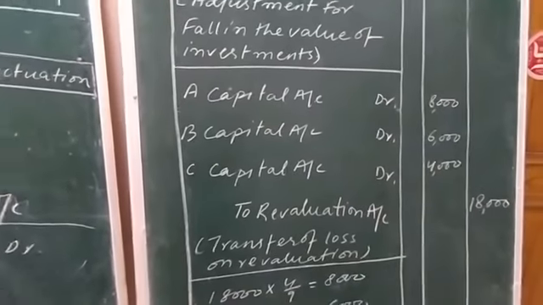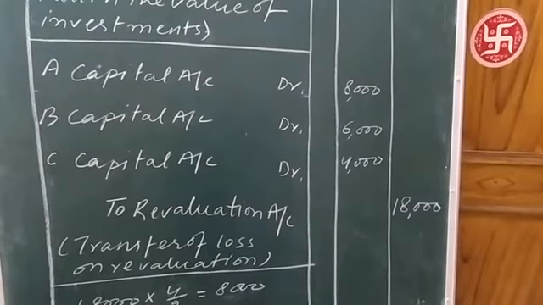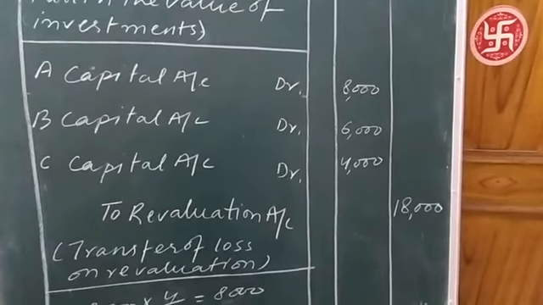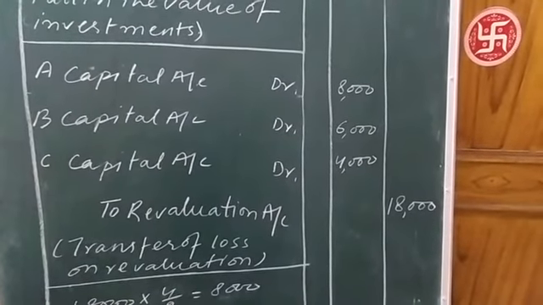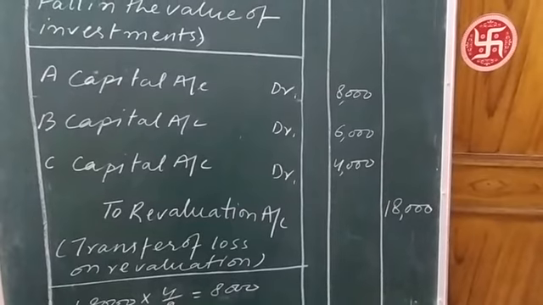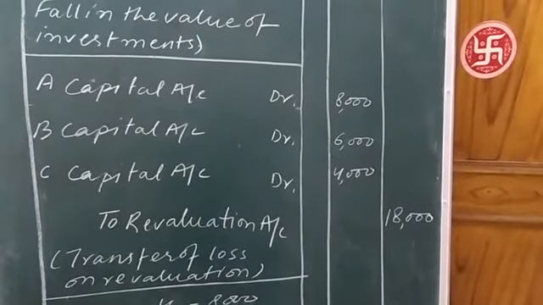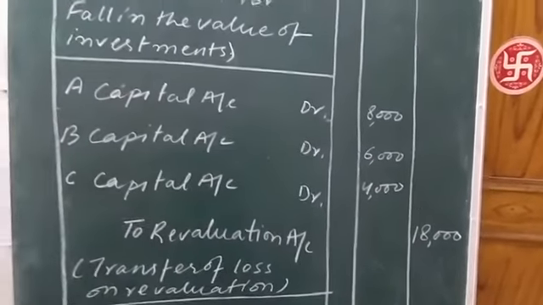The same basic journal entry is used to explain the second journal entry, where old partners capital account is debited and revaluation is credited. In the bracket you can see the narration, transfer of loss on revaluation, meaning the loss is being charged from the old partners in the old profit sharing ratio 4:3:2.